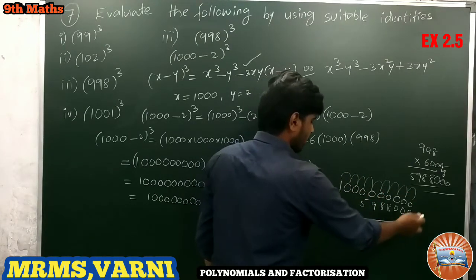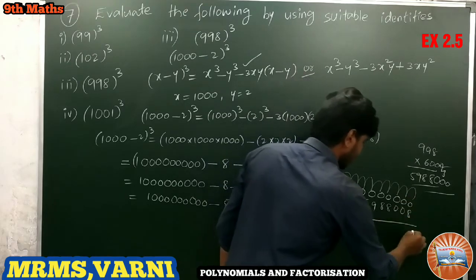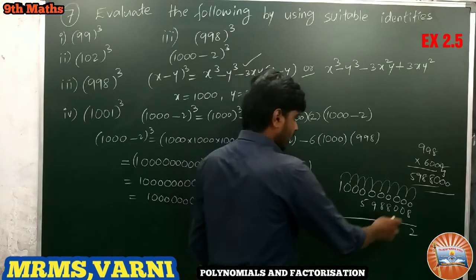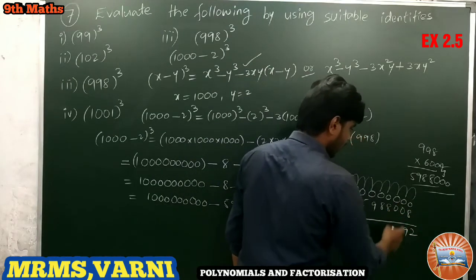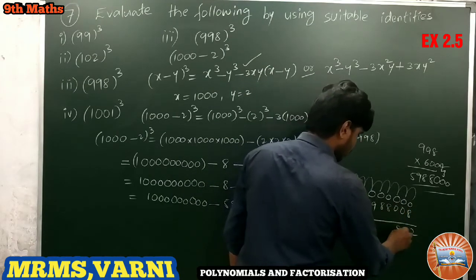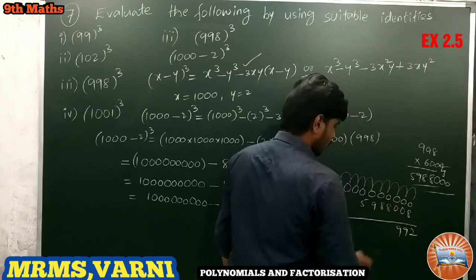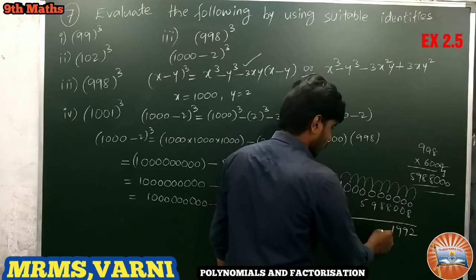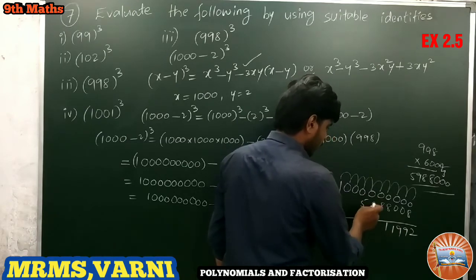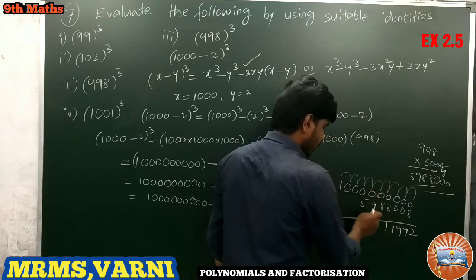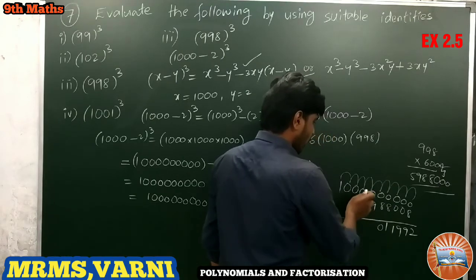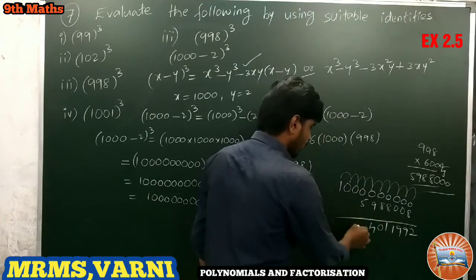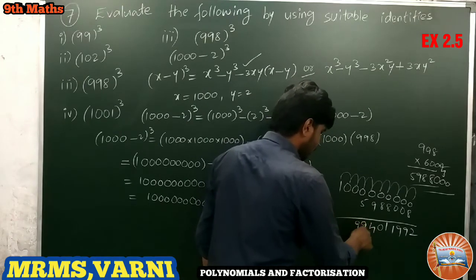So it becomes 10 minus 8, it is 2, and 9 minus 0 is 9, here 9 remains, here also 9 remains. And here it is 9 minus 8, it is 1, here also 1, and 9 minus 9, it is 0, here also 9 minus 5, it is 4, and here 9 remains, this is 0.